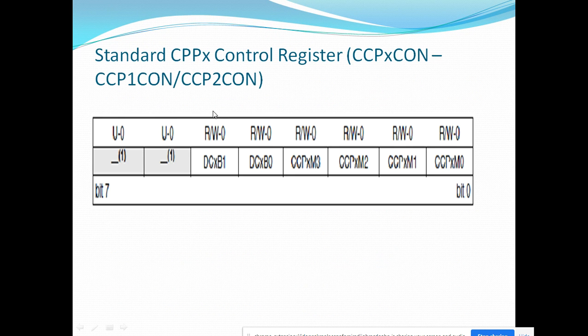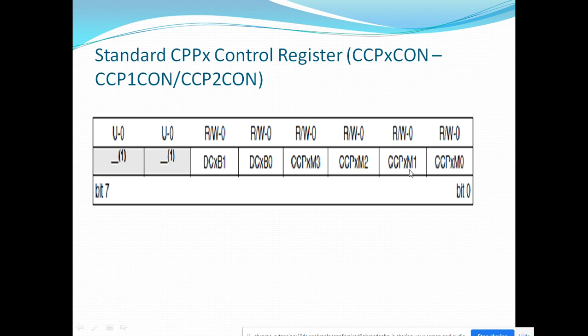So let's see all the registers which are controlling the PWM output one by one. Here you can see the standard CCP1 control register. These 8 bits are the same for CCP1CON and CCP2CON. Here you can see these 4 bits are given for compare mode, capture mode, and PWM.